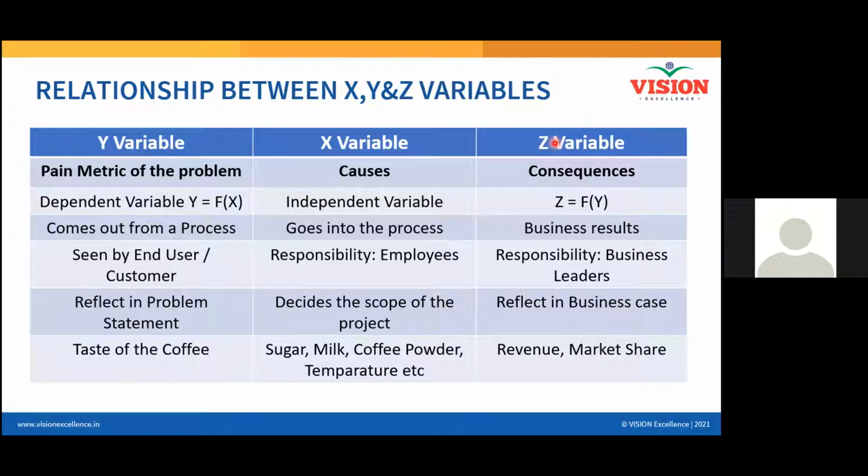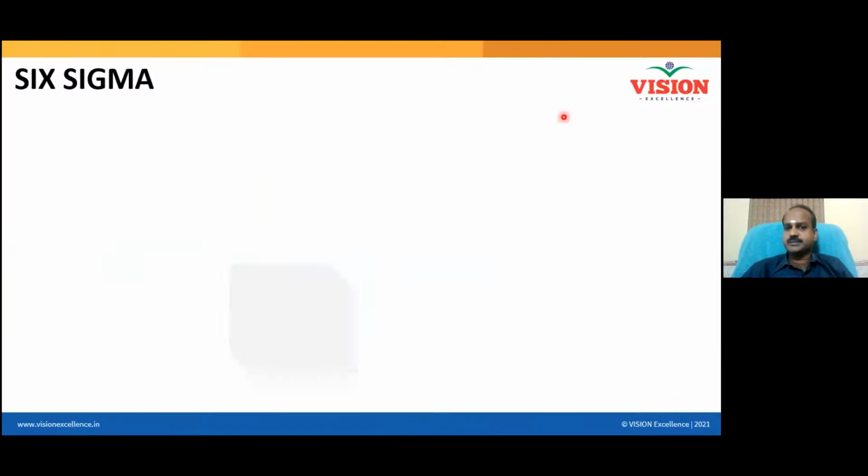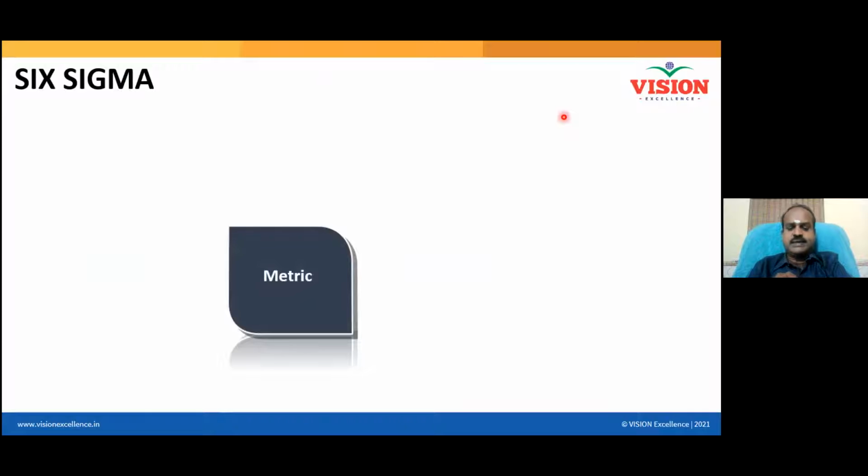Consequences. Business consequences, right? Very good. So what is Six Sigma? Six Sigma is a metric. It tells you how good your process is. It tells you how bad your process is.